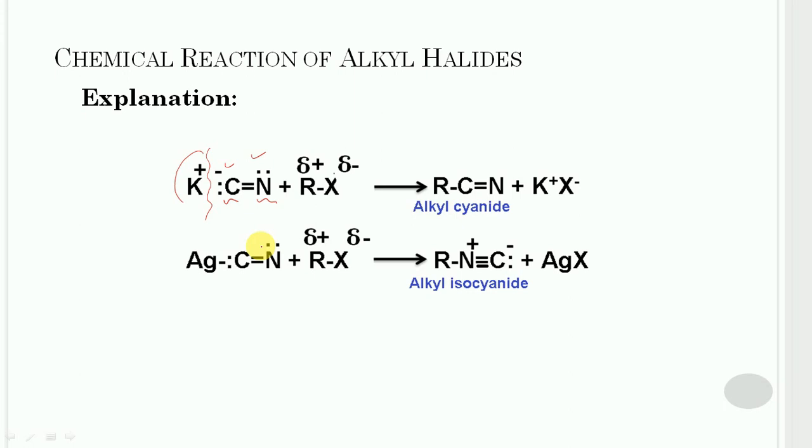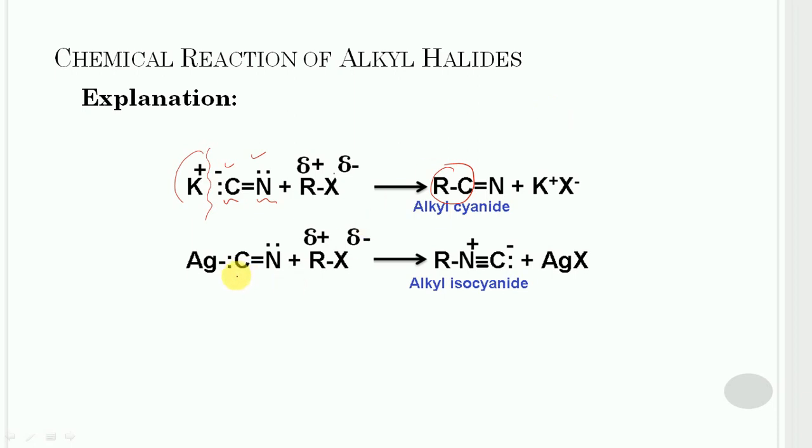So in practice, the reaction can occur either through carbon or nitrogen. But the reaction occurs through carbon, which forms the stronger bond in comparison to the carbon-nitrogen bond. Hence alkyl cyanides are the chief product.